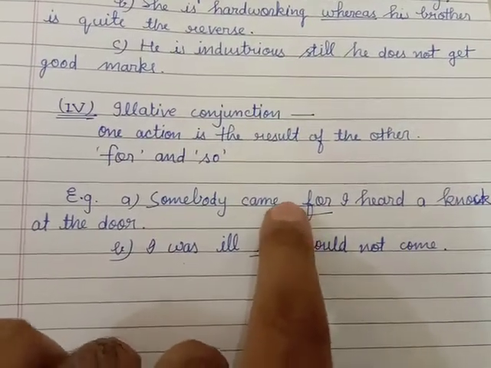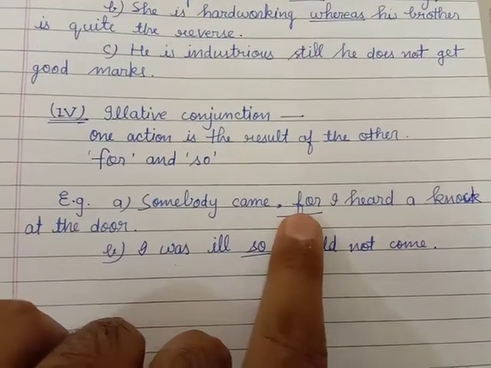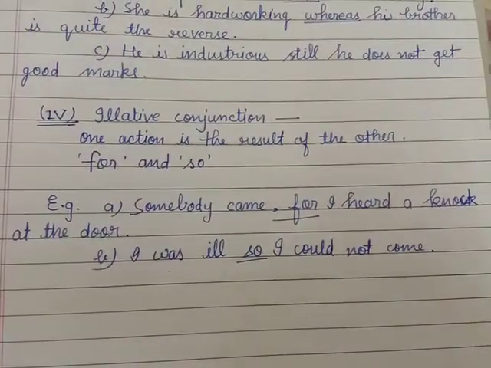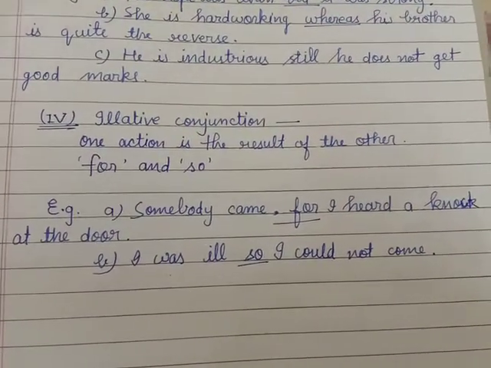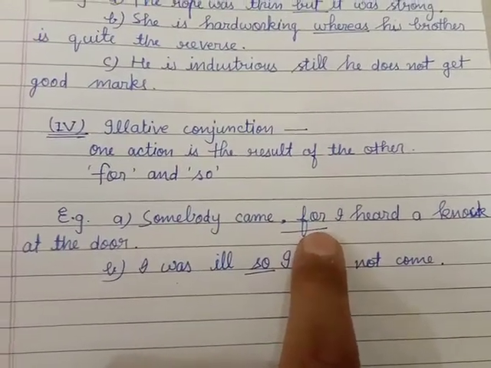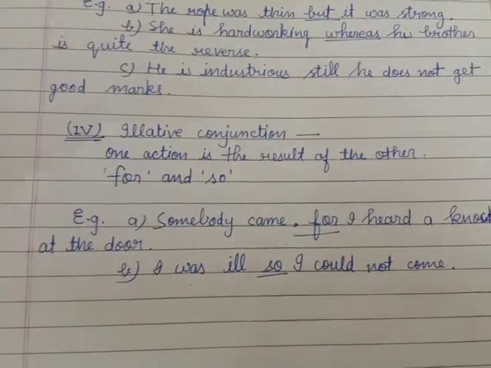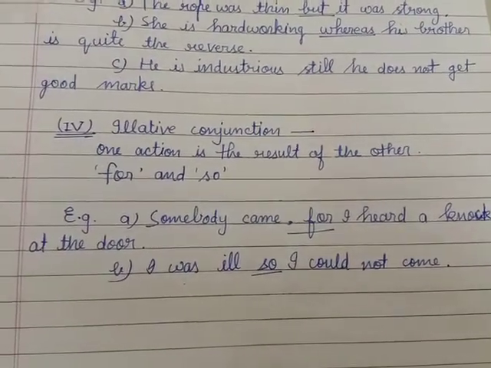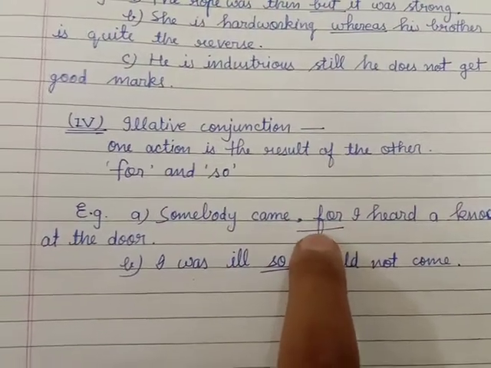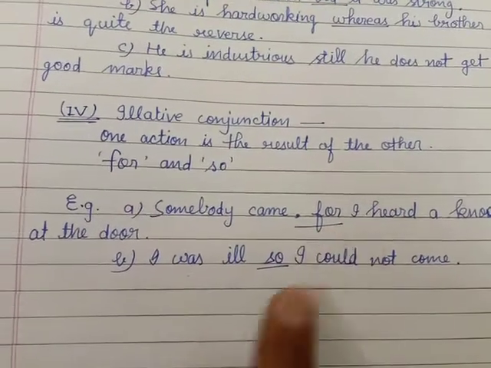When you use a comma and then for, it means reason. Otherwise, for is used in a different way, as in 'it is for my use only'. But when you use a comma before for, the meaning will be reason.